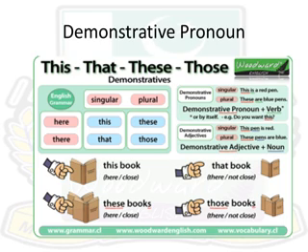Dear students, the next one is demonstrative pronouns. These are those pronouns that stand for people or things. For example, this, that, these and those are demonstrative pronouns. This is a girl I was talking about. Is this your house? Dear students, if you see the slide, here you can see that there are singular demonstratives as this and that, plural, these and those. This book, these books, that book, those books.